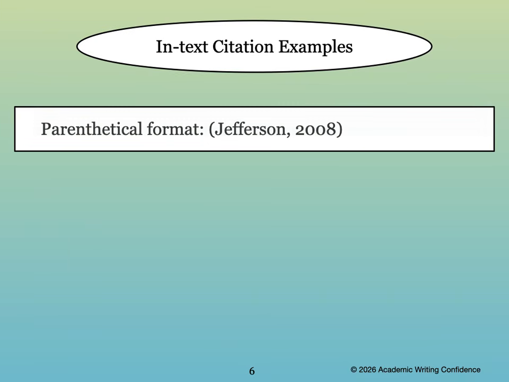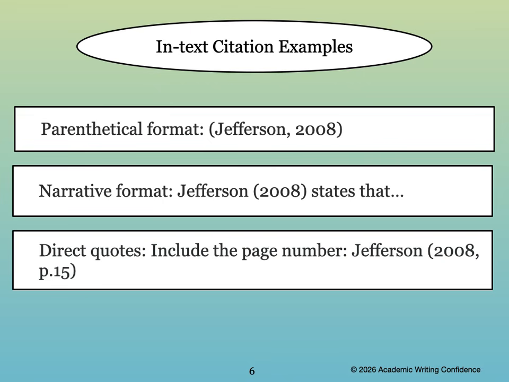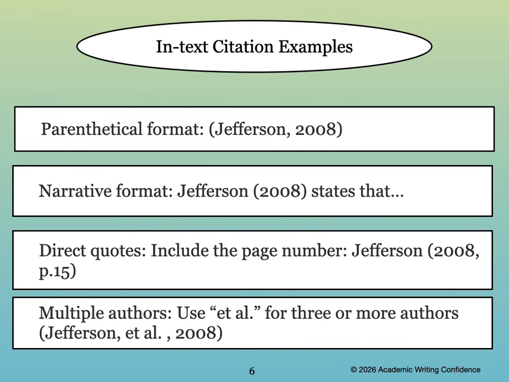Here are a few examples of what in-text citations can look like. The most common way to write an in-text citation is like this, with the name and year in a parenthesis. If you add words to introduce the information, you write it in this way. As we mentioned before, if you use a direct quote, you need to include the page number. If there are multiple authors, write the first author's name followed by the letters et al., which means and others, followed by the publishing year.